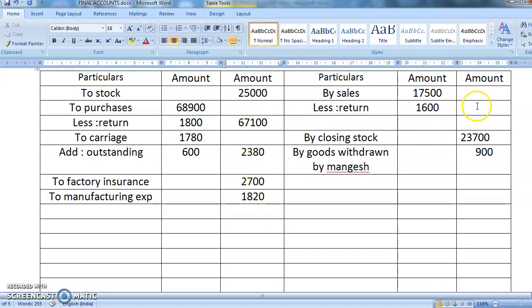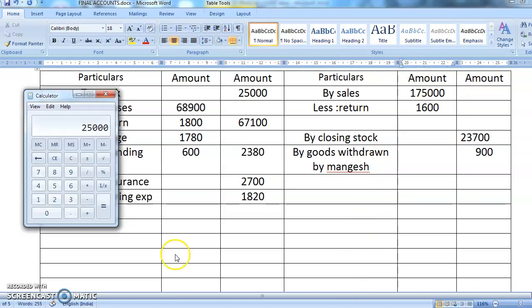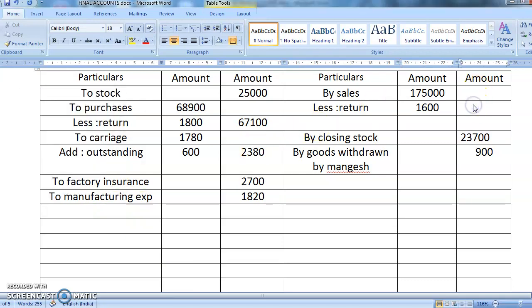Now here minus this, so it is 900, and then 5 minus 1. So 1,75,000 minus 1,600. So I get 1,73,400.